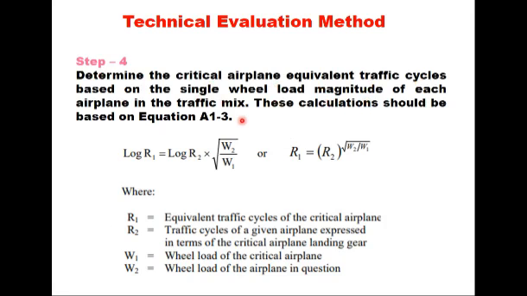And these calculations should be based on this equation, that log of R1 is equal to log of R2 into square root of W2 upon W1. Or you can write this equation like this. Here R1 is the equivalent traffic cycles of critical airplane, R2 traffic cycles of a given airplane, W1 is the wheel load of the critical airplane, and W2 is the wheel load of airplane in question. So you can convert all airplanes into equivalent number of traffic cycles.